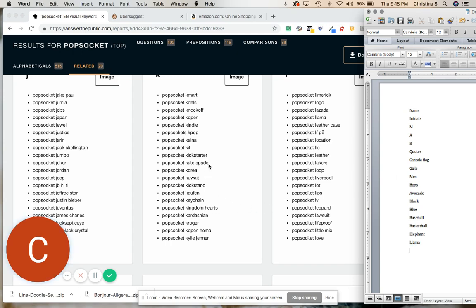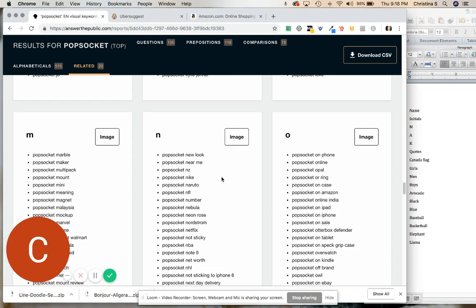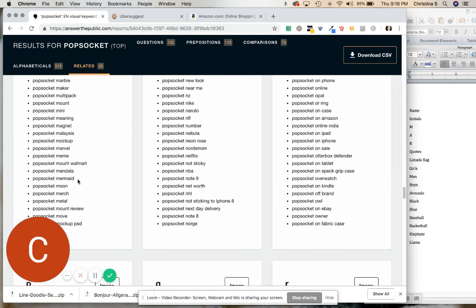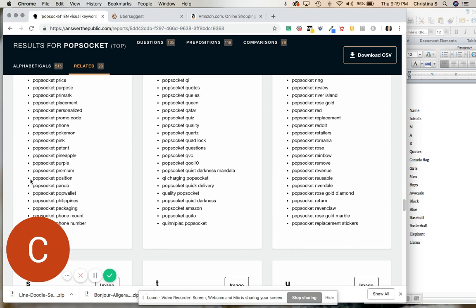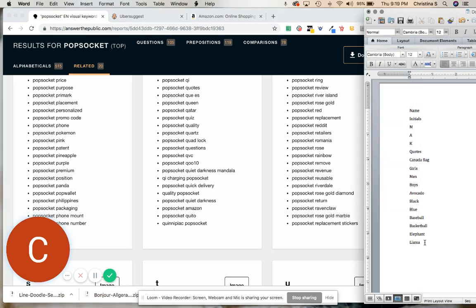You can't make a Kate Spade. Here's mermaid. I'm just looking mainly at colors, pink, purple. In my experience, people tend to use pop sockets as accessories.